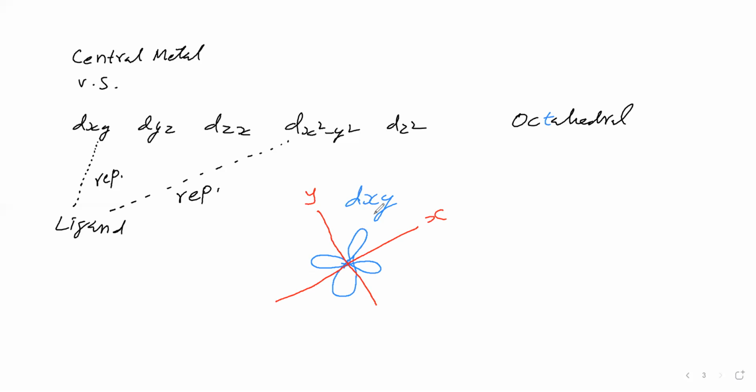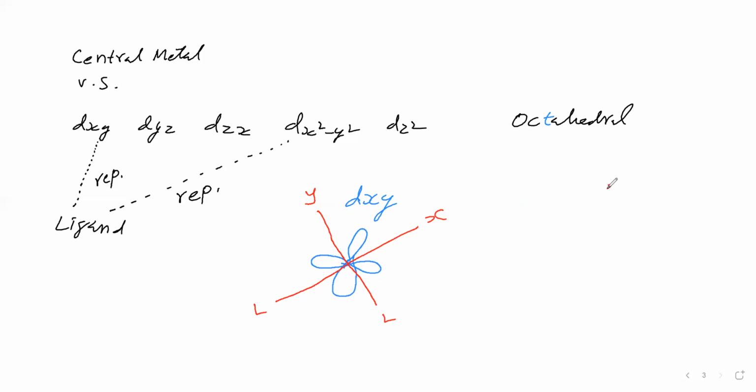Remember that dxy orbital means the lobe will be in between the x and y axis, correct? So ligand approach will be along the x-axis and y-axis. The ligand will approach along the x-axis and along the y-axis in the octahedral complex. Now see, the d orbital lobe in dxy is in between the ligands on the central metal.